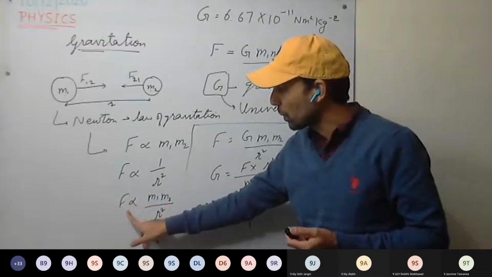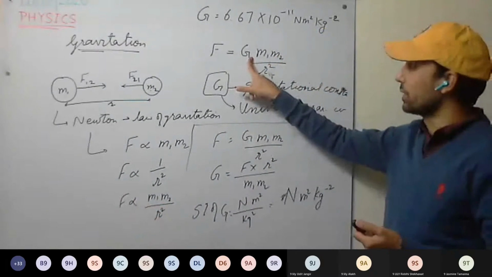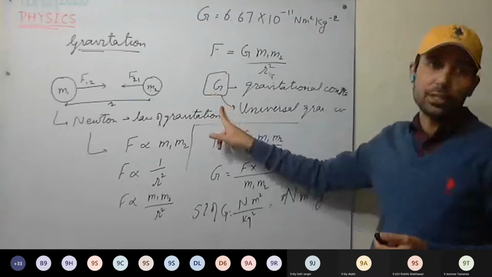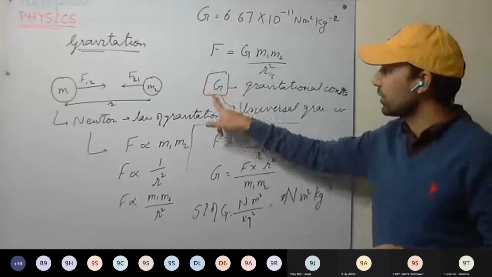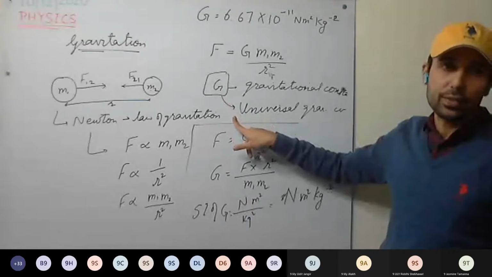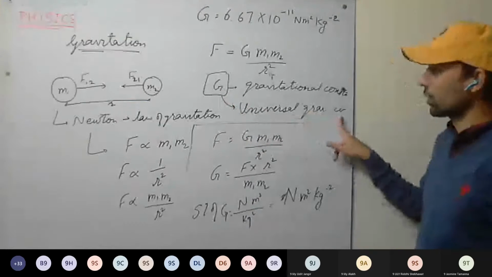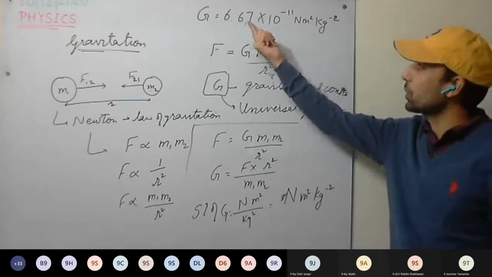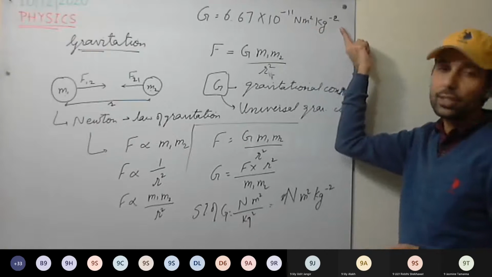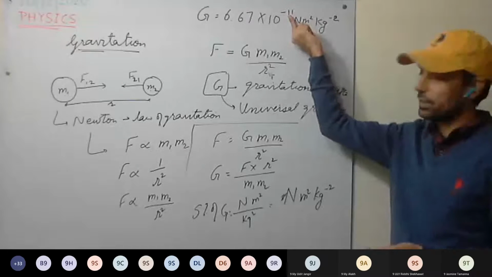Now we remove this proportionality sign and introduce one constant G. This is called the gravitational constant. It doesn't vary with temperature or other parameters. Therefore, it is universally applicable. Its value doesn't change; it always remains the same. It is a universal constant, so G is called the universal gravitational constant. Its value is 6.67 into 10 raised to power minus 11 Newton meter square per kg square. Its value is very small, 10 raised to power minus 11, you can see.